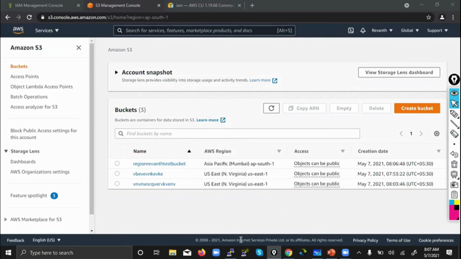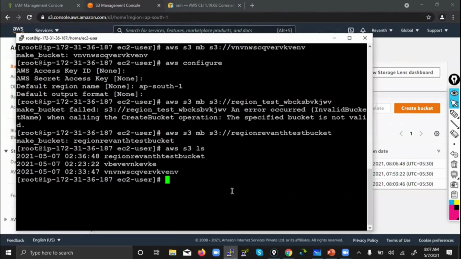So don't think I have used the AWS configure command. Yes, I have used the AWS configure command. The only reason I have used it is to define my region. I did not give any of these values, if you observe carefully. Why? Because who is doing this activity? Even though you don't have access key and secret key, who is performing it? Who is giving you permission?